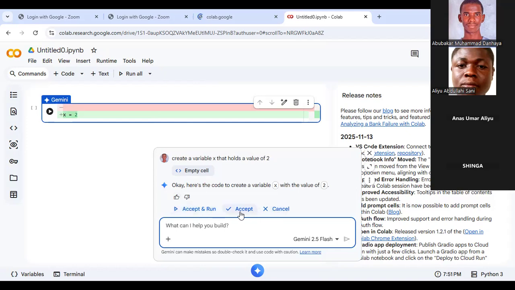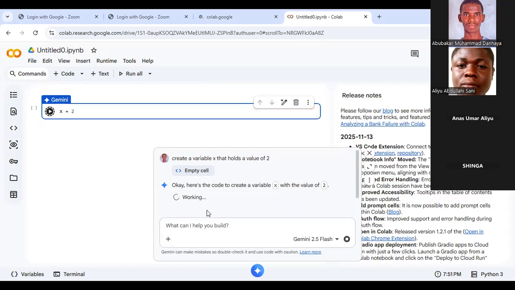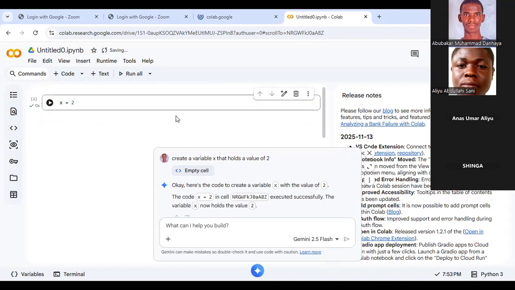So if I want to accept it, here I can click accept. If I don't want it, I can click cancel. I can even accept and run it here, like this one. So you see, I declare x equals 2. So you can try what we have done. Everything we did, you can try it here. Let us create another thing here. We can create a new code here.